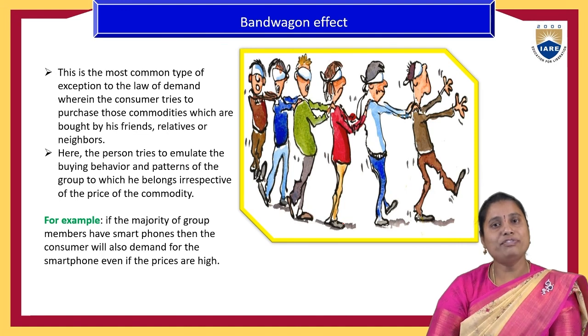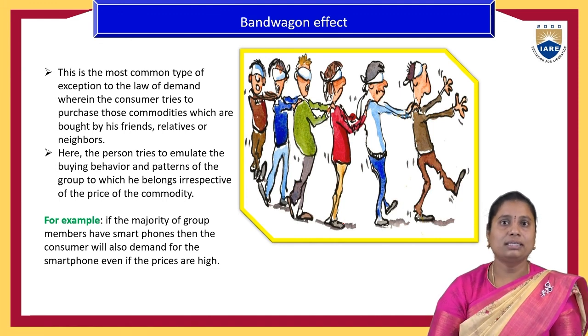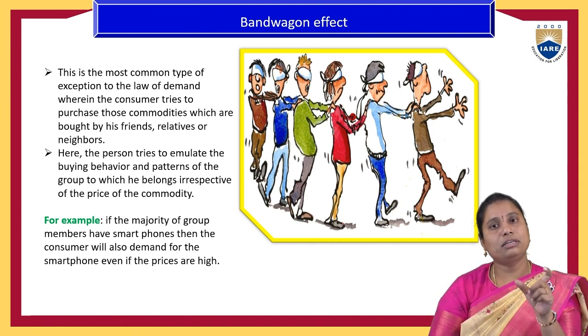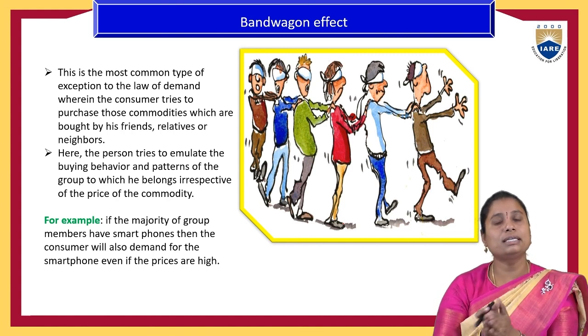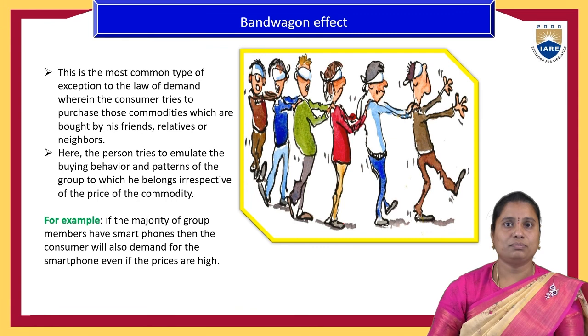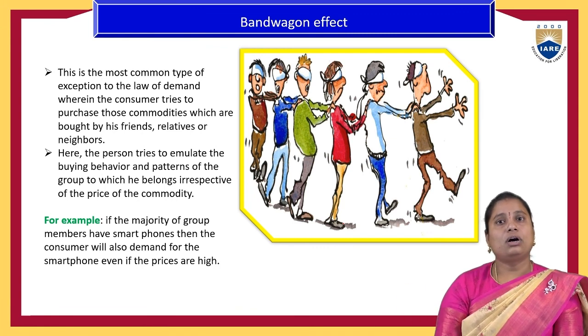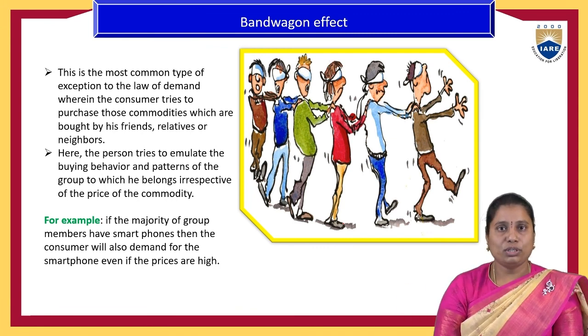So that is the law of demand. The law of demand is one of the determinant factors impacting the quantity demanded of a product. In most of the cases, it holds good. In certain cases, it does not hold good due to certain determinant factors. So that is about the law of demand and exceptions to the law of demand.